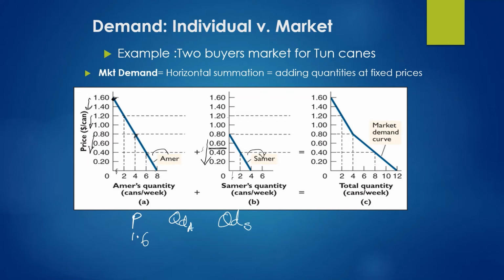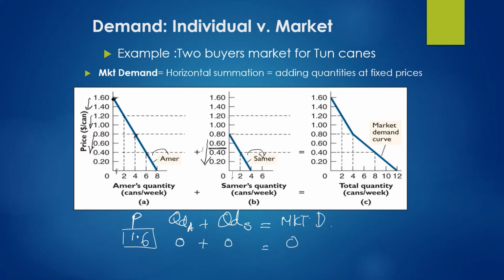I'm denoting A for Amar and S for Samar. So quantity demanded by Amar is equal to 0 because the price is very high. And the quantity demanded for Samar is also 0. How can you find the market demand? Market demand is just the summation of these two demands, right? So market demand at a price of 1.6 is equal to 0. So this is your first point for the market demand.